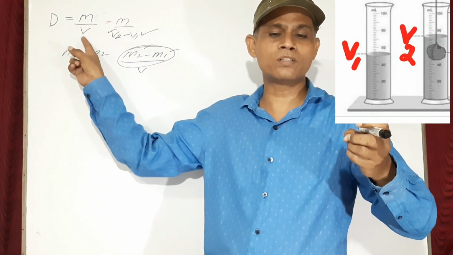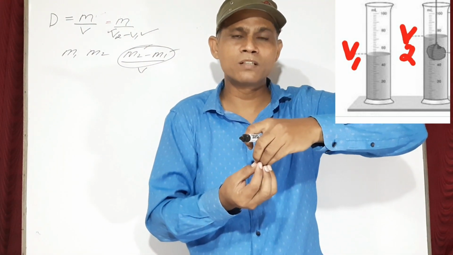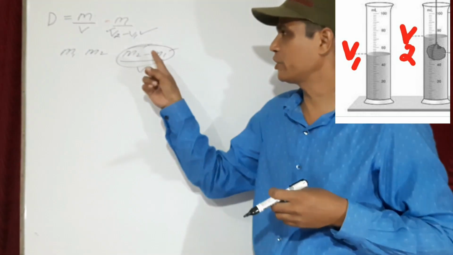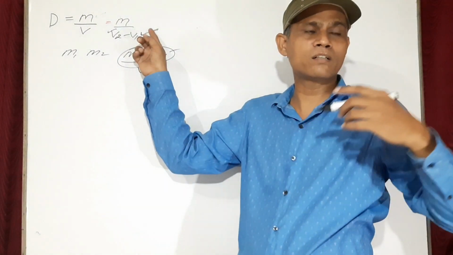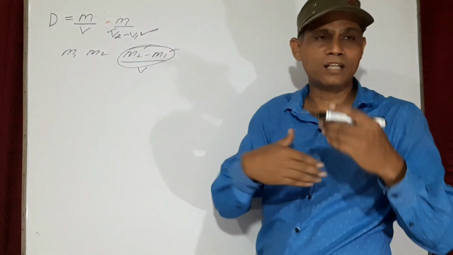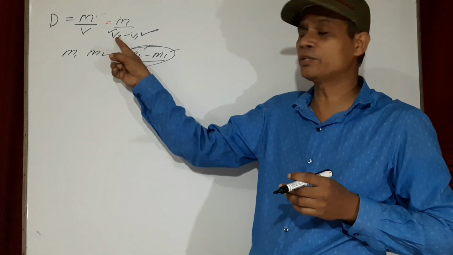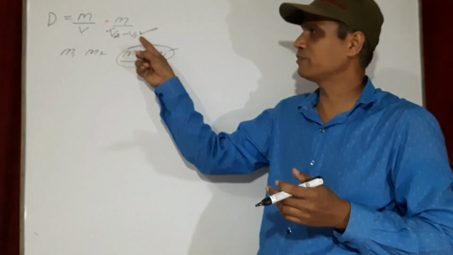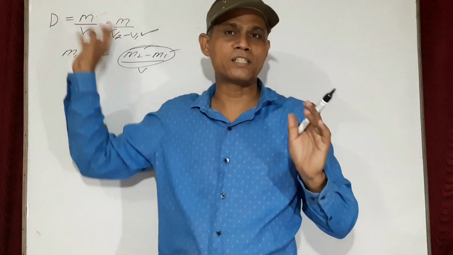First of all, fill the measuring cylinder with the liquid and then find the initial volume. Suppose initial volume is V1, then put the body inside it. The water level will rise, and again calculate the final volume. Suppose final volume is V2, take the difference V2 minus V1 and then divide mass by V2 minus V1, you will have the density.